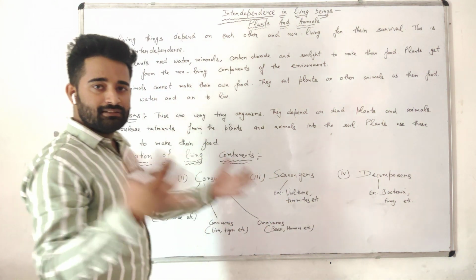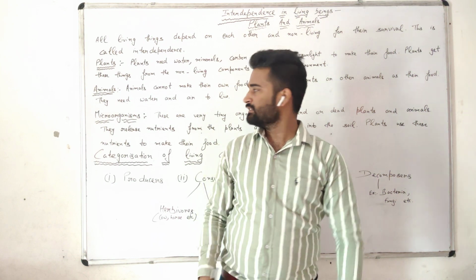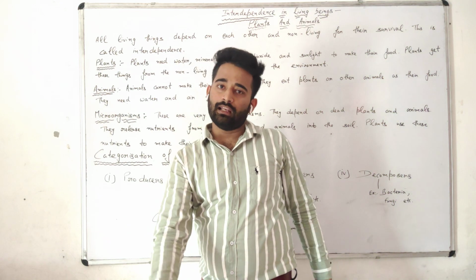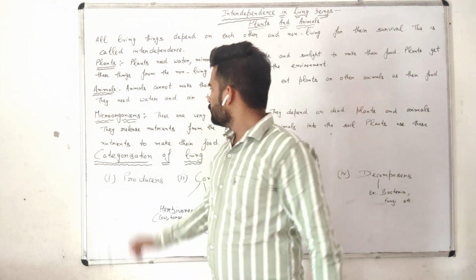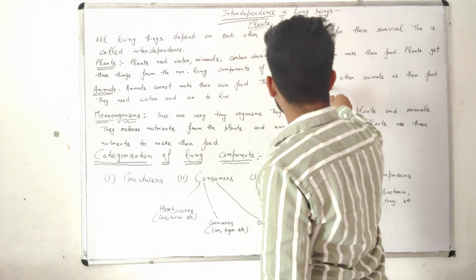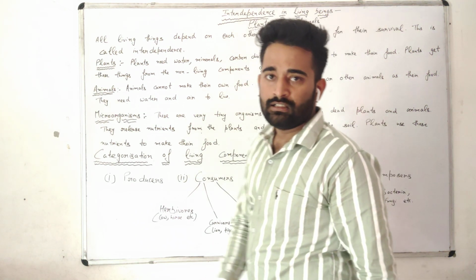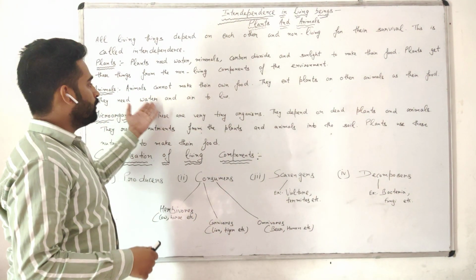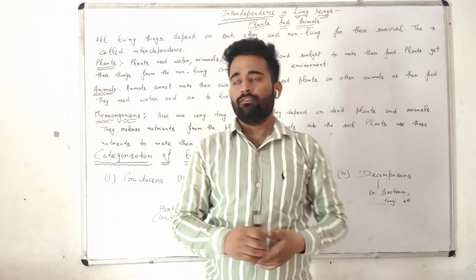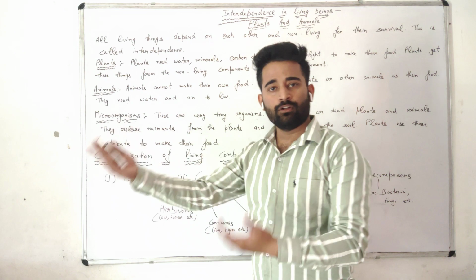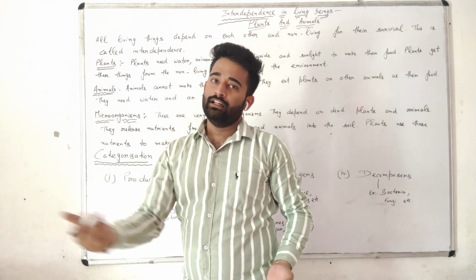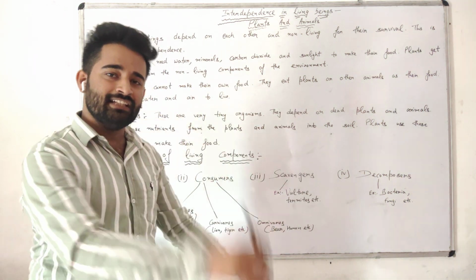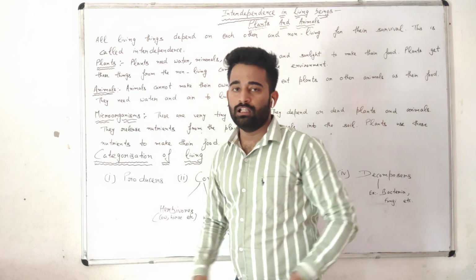Next thing is how animals depend on other things. Animals cannot make their own food. You know very well that plants can make their own food, but unlike plants, animals cannot. So animals get their food from other animals or from plants. Animals eat plants or other animals for their food. They also need water and air to live. It means water and air are non-living things that they get from the environment. In a similar way, animals also depend on non-living things.